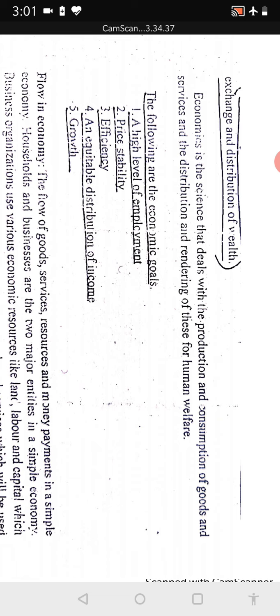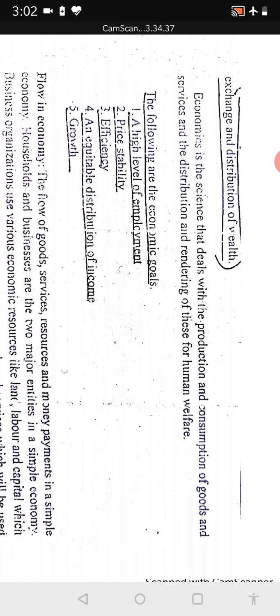Coming to economics, first we will see, it is a study of economic problems of the people concerning production, consumption, exchange and distribution of wealth. So economics per se is a study of economic problems of the people concerning production, so any industry which is manufacturing, then consumption, then exchange and distribution of wealth. Economics is the science that deals with the production and consumption of goods and services and the distribution and rendering of this for human welfare. Ultimately, it should go for human welfare.